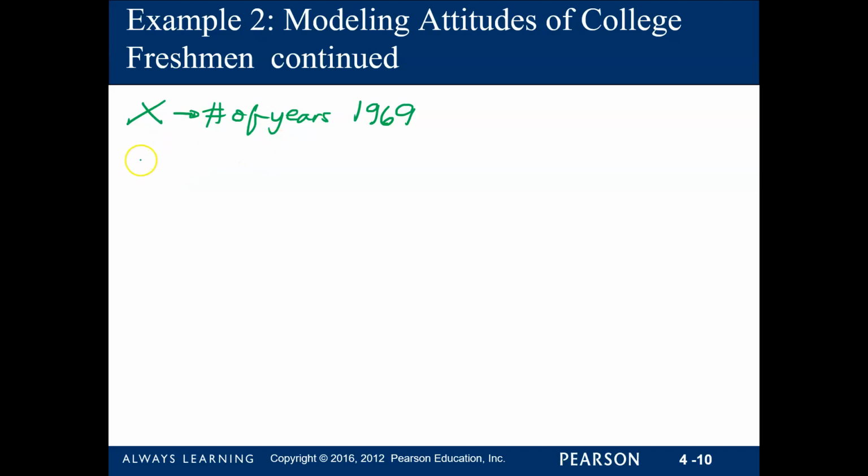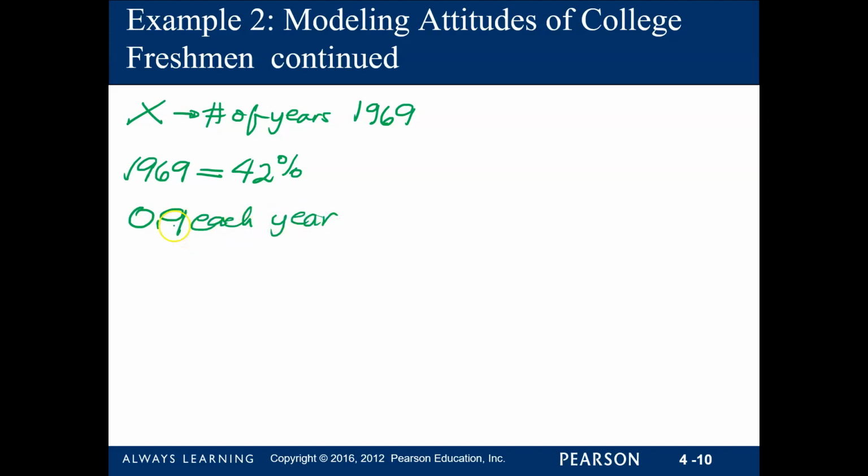Remember, in 1969, it was 42% of the college freshmen. So from 1969, it increases by 0.9, increase 0.9 each year.